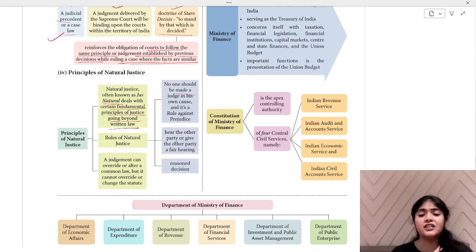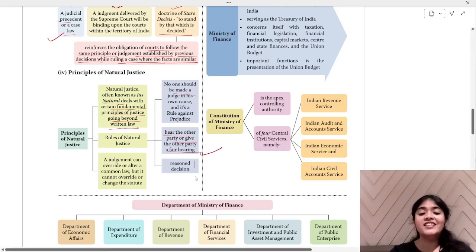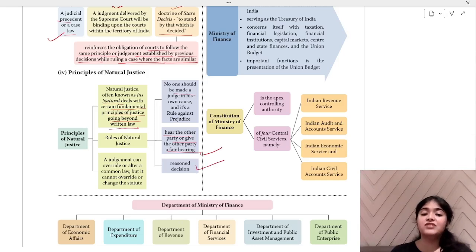Next is, hear the other party or give the other party a fair hearing. You have to give the other party also a chance. It is not that you only speak and speak and speak. Give the other party also a chance. Two people will be involved in a problem. Okay, reasoned decision. The decision should have some reason.